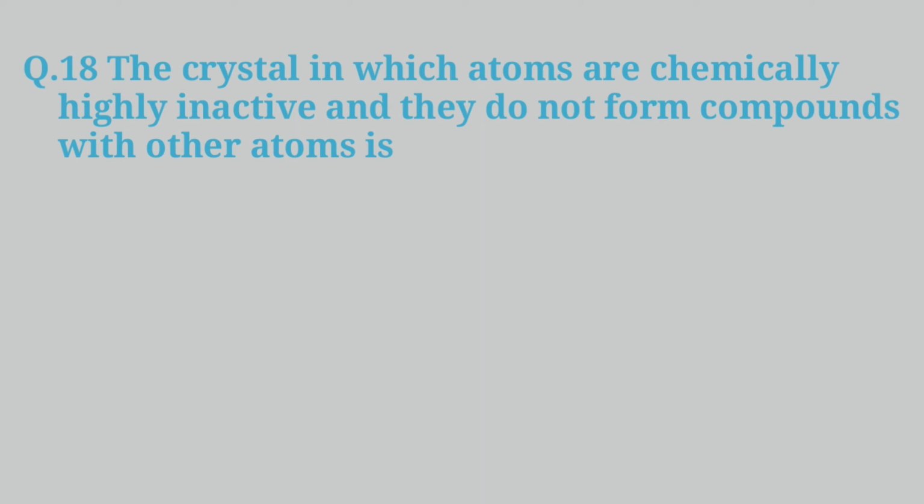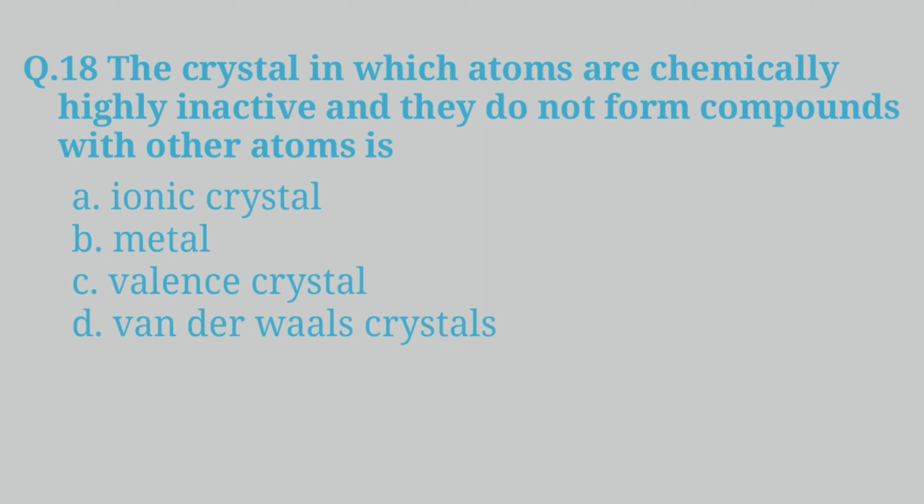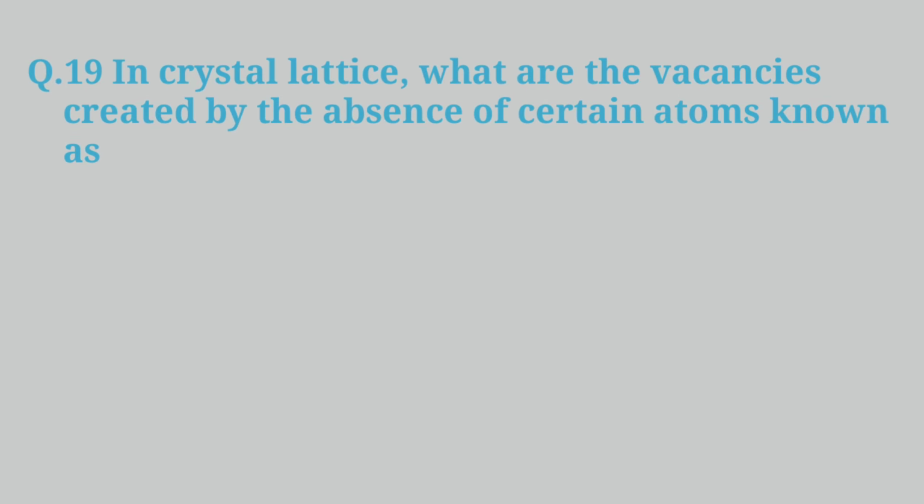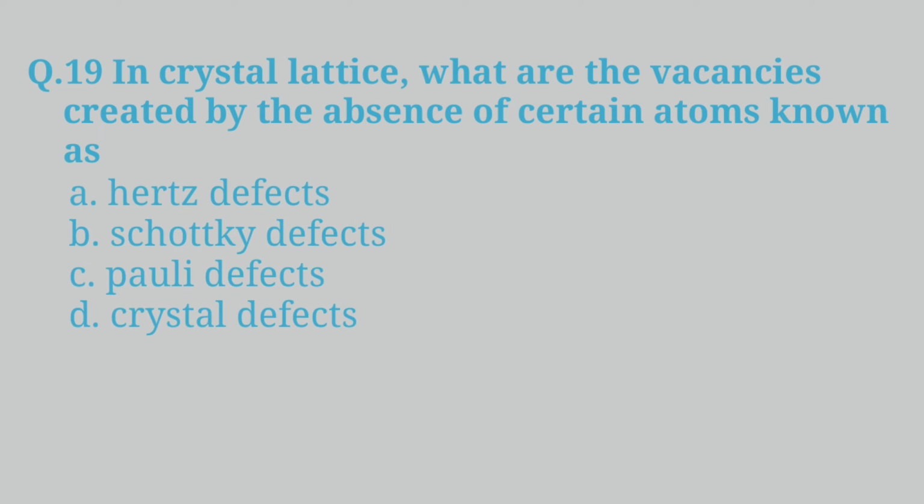Question 18. The crystal in which atoms are chemically highly inactive and do not form compounds with other atoms is A. Ionic crystal, B. Metal, C. Valence crystal, D. Van der Waals crystal. And the answer is Van der Waals crystal. Question 19. In a crystal lattice, what are the vacancies created by the absence of certain atoms known as? A. Hertz defects, B. Schottky defects, C. Pauli's defects, D. Crystal defects. And the answer is Schottky defects.